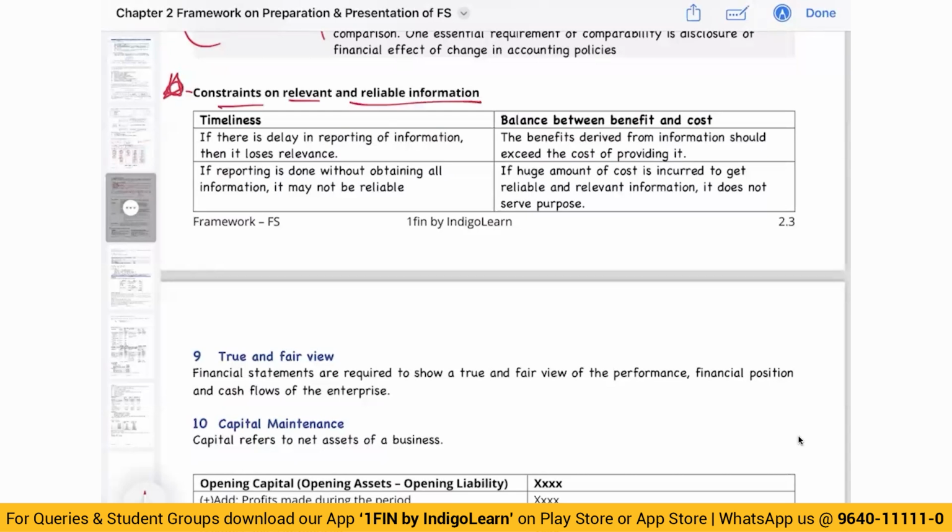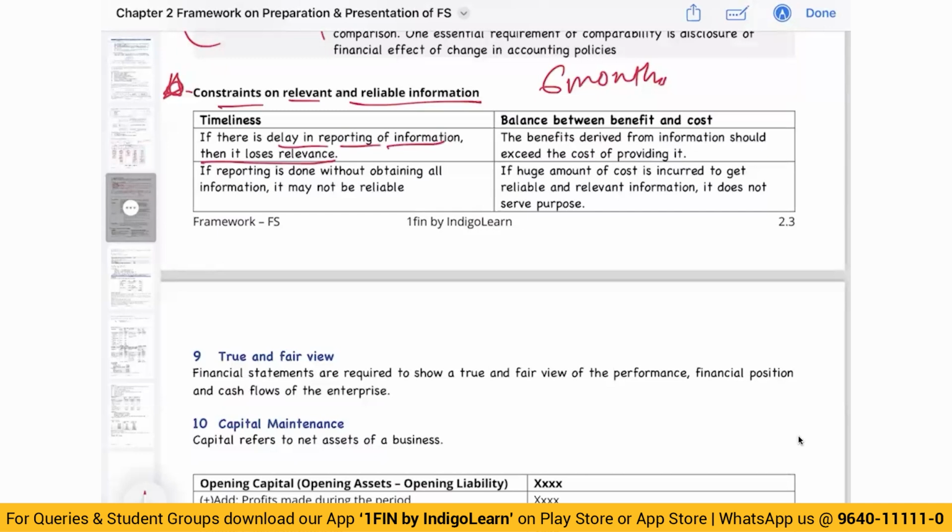Okay. Now, if, for example, I want to give all information which is reliable, it will take me 6 months. Now, if I report something after 6 months in today's era, is it even useful? It is not useful. So, if there is a delay in reporting of information, then the information loses its relevance. So, I have to give it on a timely basis.